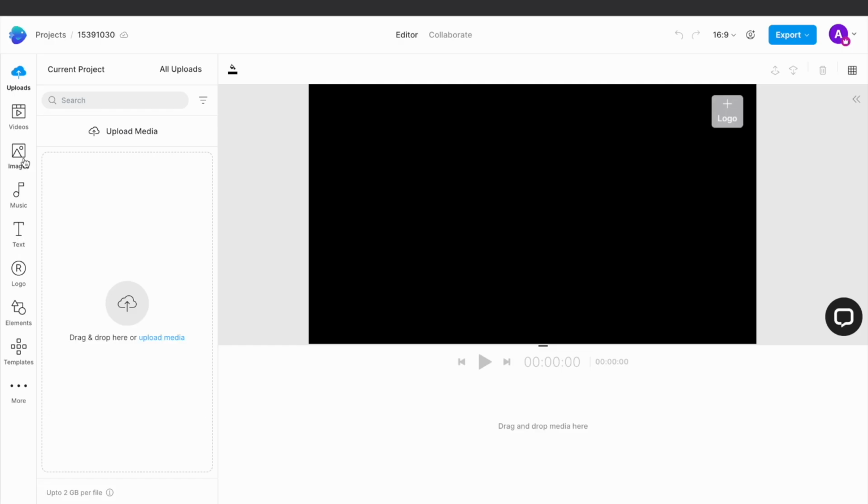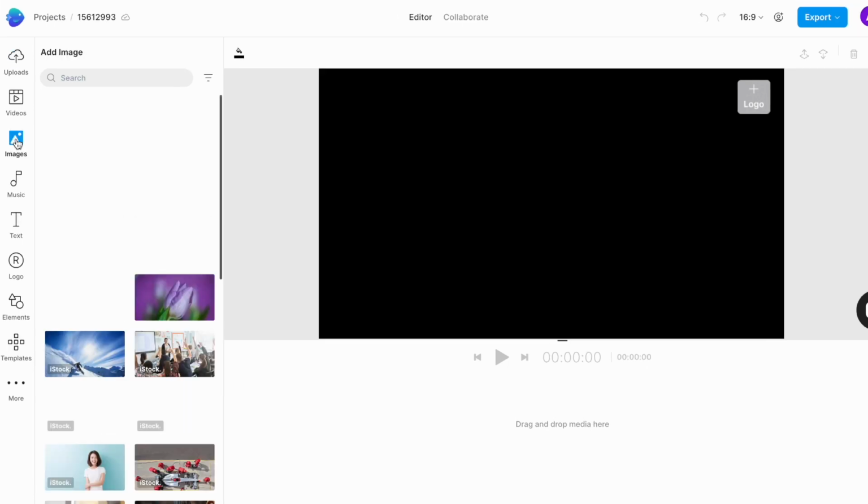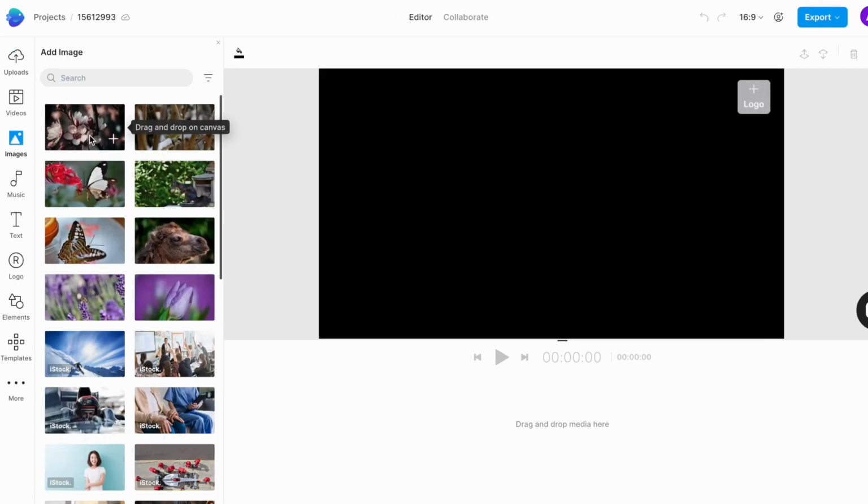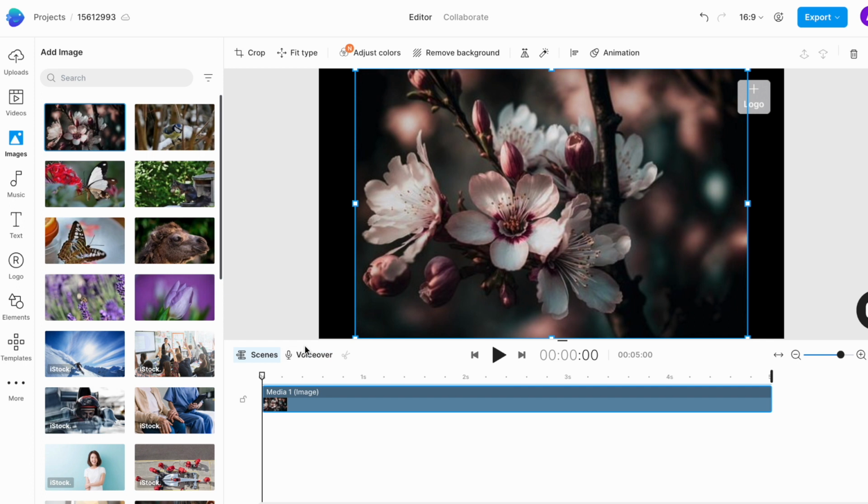Now to record a voiceover, you will have to add a placeholder media. So we will go to the image tab in the left menu and look for a placeholder image. Any image works honestly. So simply click on the plus sign on the image and it gets added as a media layer. This now opens up the voiceover controls visible right above the timeline.